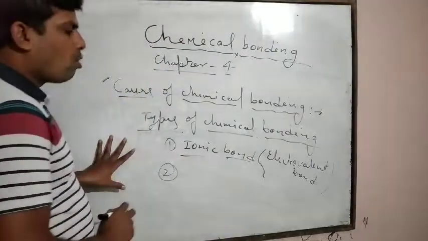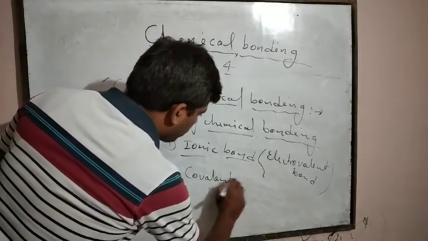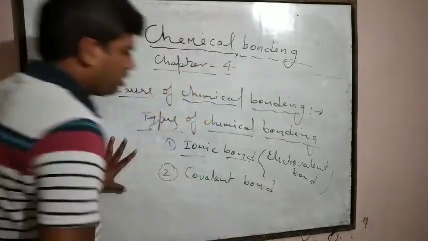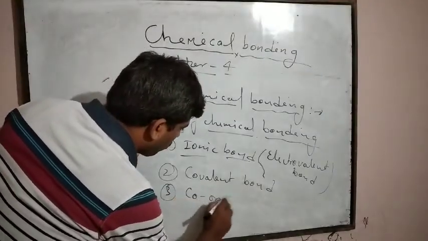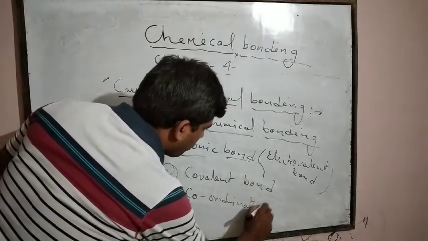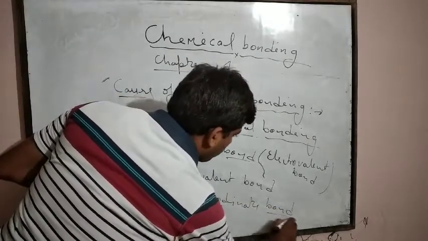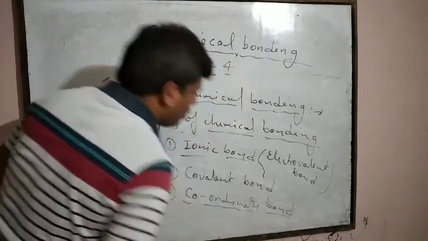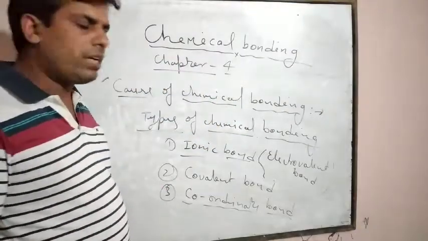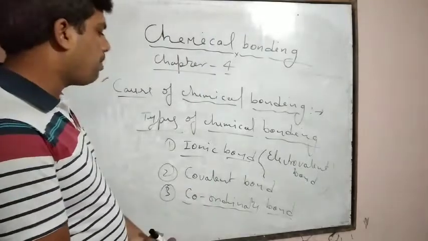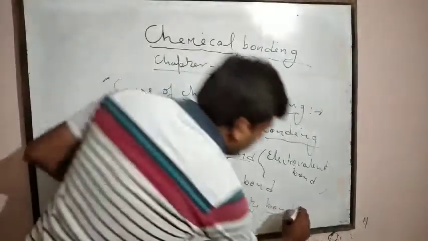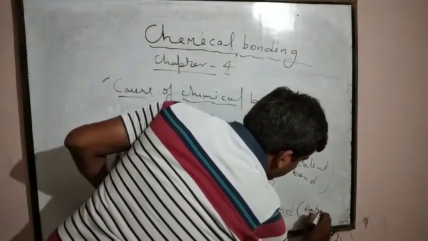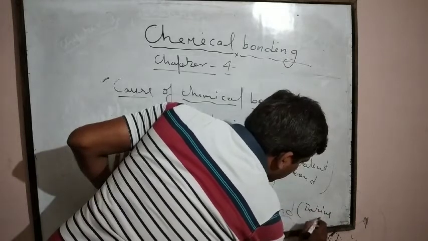Second is the covalent bond. And third one is the coordinate bond. The coordinate bond is also known as a dative bond, because it is a special type of covalent bond.